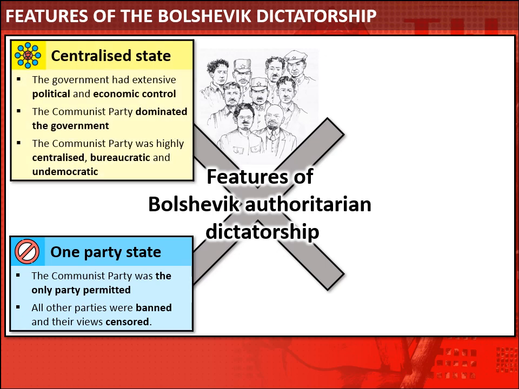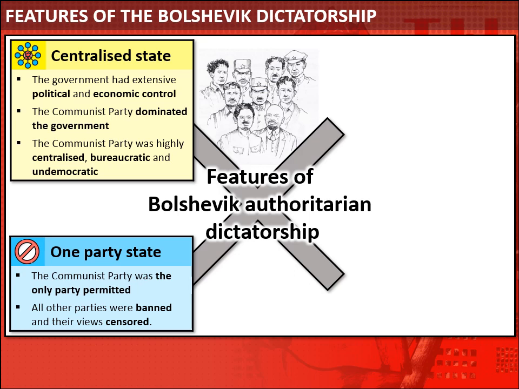The Bolsheviks also set up a very centralised state. Now, as a general rule of thumb, centralisation means when more and more power is exercised in the hands of a very small number of people. Now, the Bolsheviks set up a centralised state, and that has three aspects that we'll see. Firstly, the central government acquires really extensive control politically and economically over the entire country.